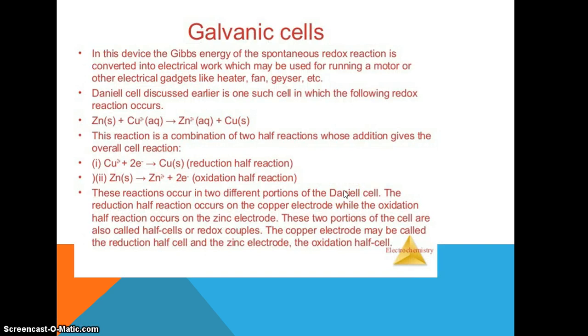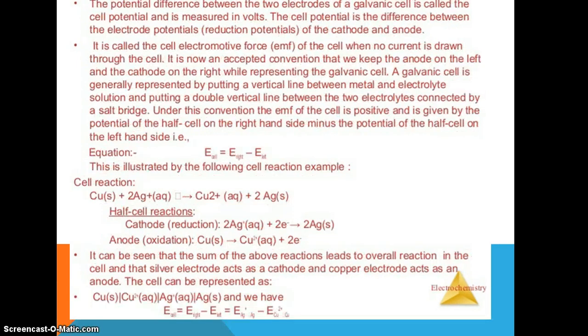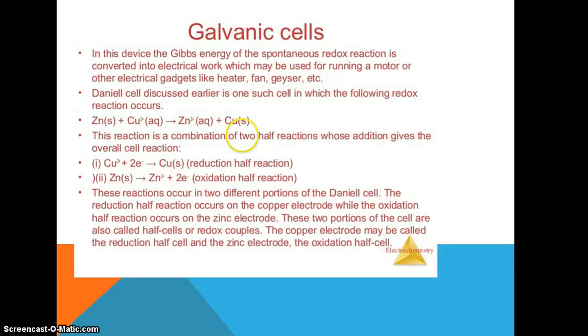Another cell is the galvanic cell. In the galvanic cell, the same reaction happens, where one species undergoes oxidation and another undergoes reduction, but the cell setup is different. Here the cell setup can be considered similar to the galvanic cell.